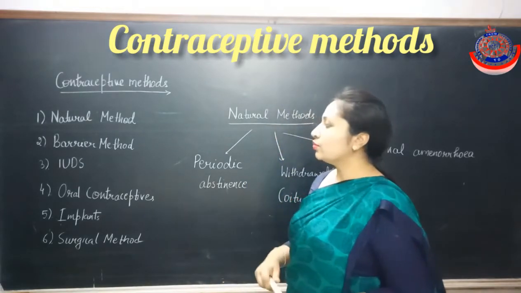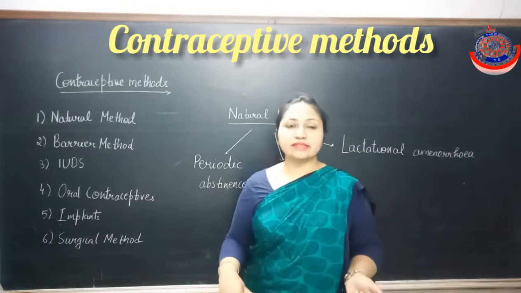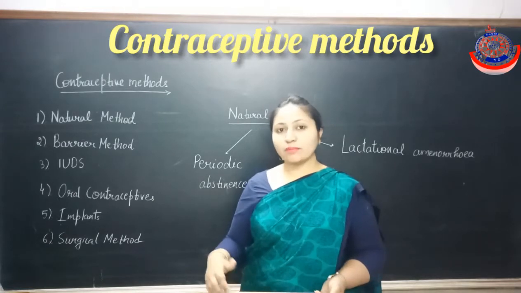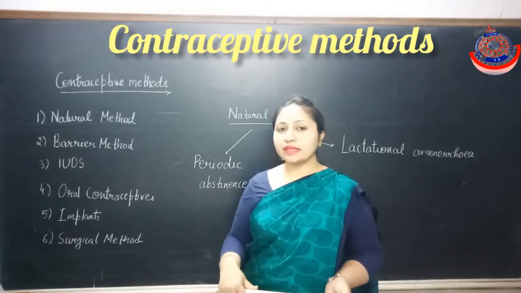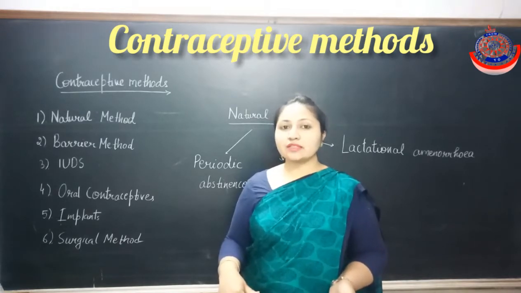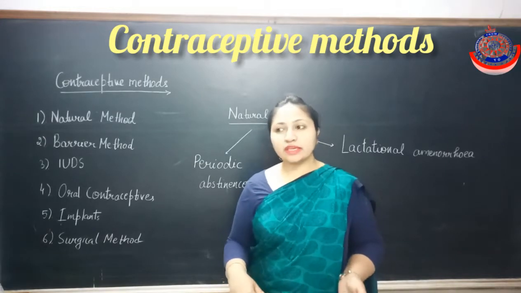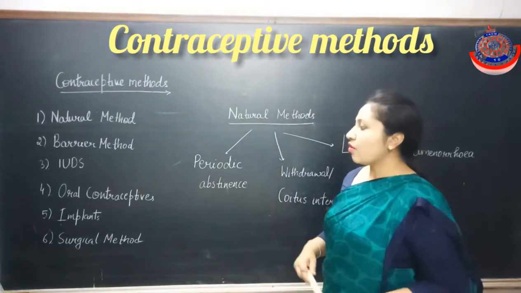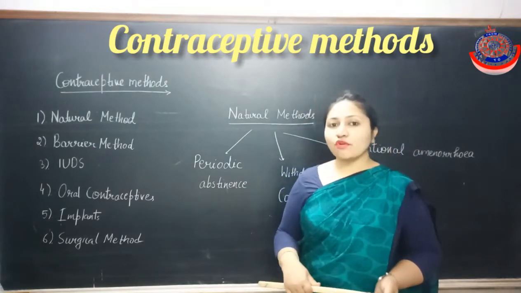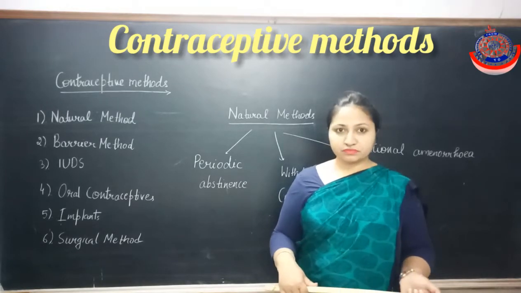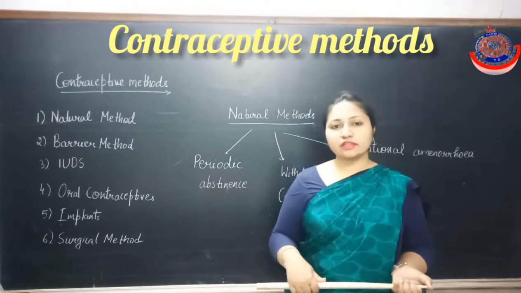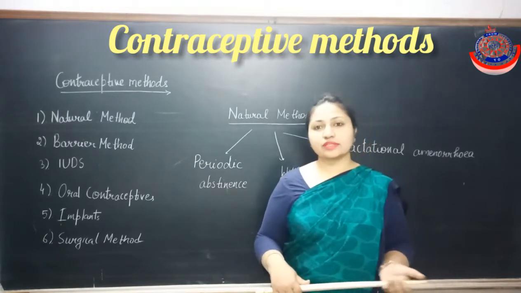Now next is IUD. IUDs are intrauterine devices. As is clear from the name, they are placed in the uterus region, and they decrease sperm motility as well as prevent the implantation of the embryo. Now next is oral contraceptives, which are taken in the form of pills or tablets. When they are taken, they prevent the ovulation and implantation process.